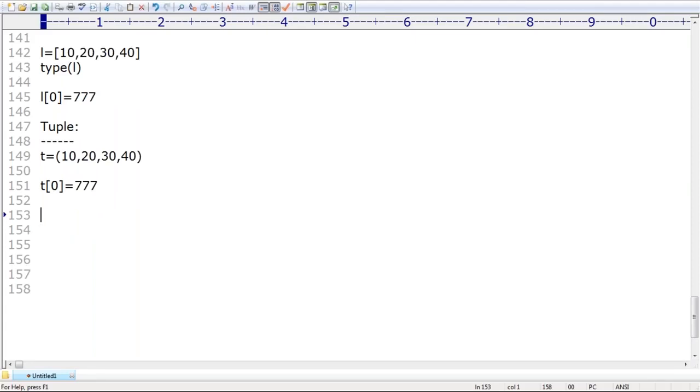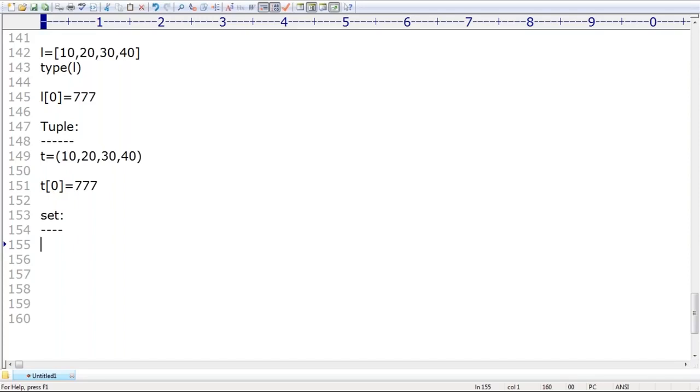Now let me go for the next data type. What is the next one, sir? Set. It is also a very important question for the interview room: what is the difference between list and set? What is the difference between tuple and set? Very simple, sir. In the case of list, order is important and duplicates are allowed. But in the case of set, order is not important and duplicates are not allowed. Remember this one, sir.